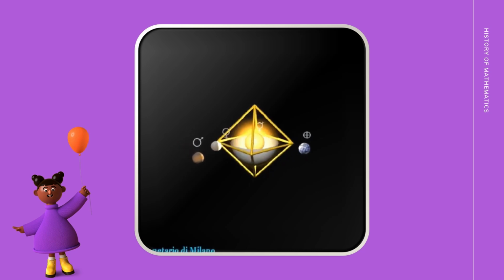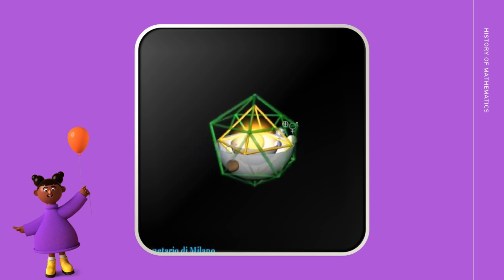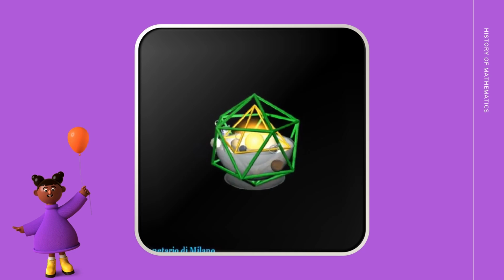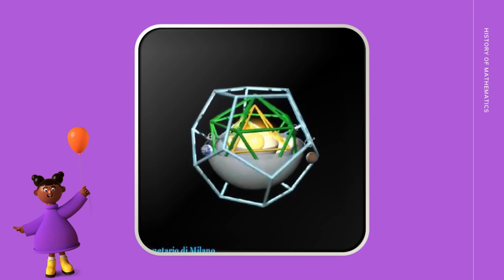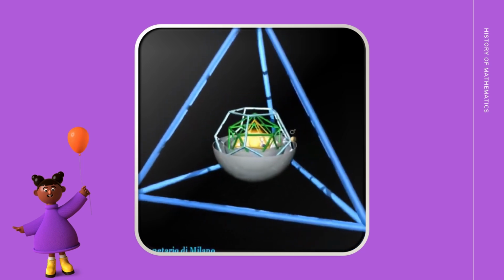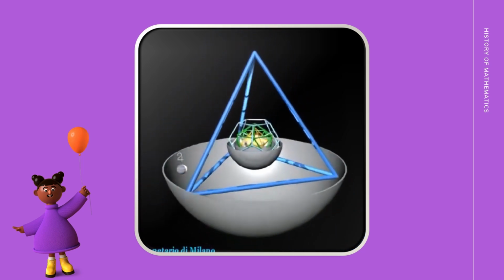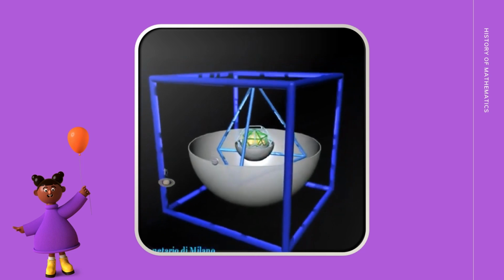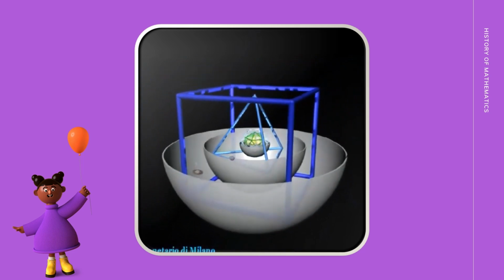The outermost sphere represented the orbit of Saturn. The remaining planets moving in towards the Sun were Jupiter, Mars, Earth, Venus, and Mercury. The Platonic solids, again moving inwards to the Sun, were octahedron, icosahedron, dodecahedron, tetrahedron, and cube.